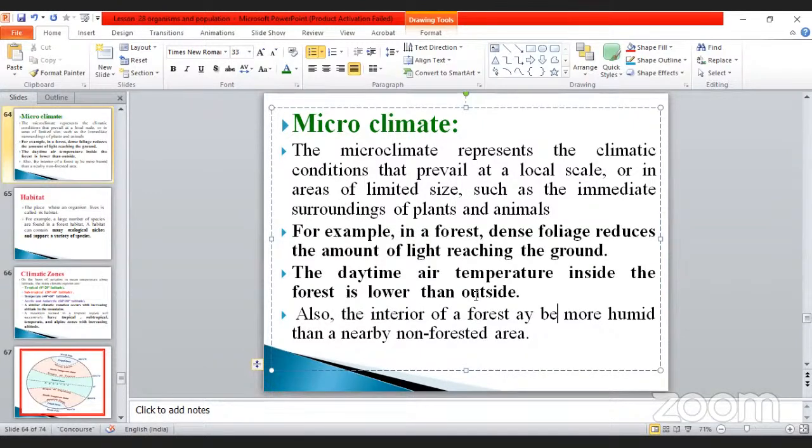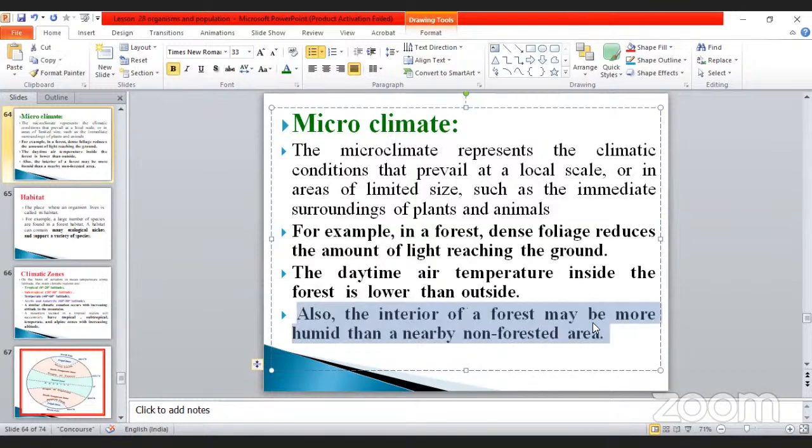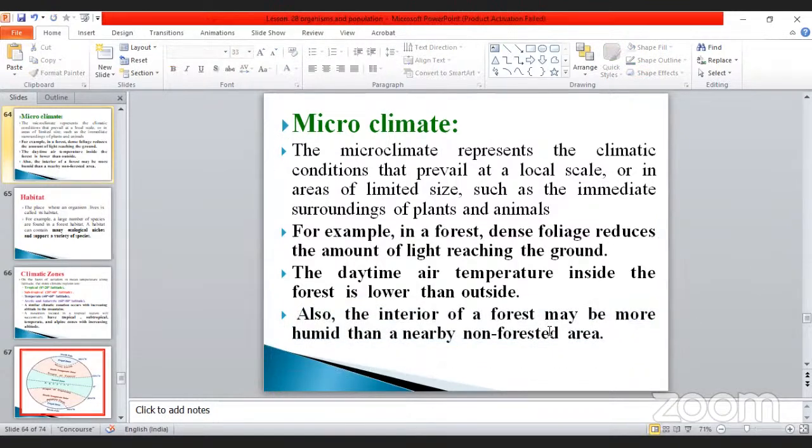It will be very cool in condition only, due to the presence of trees. Also, the interior of the forest may be more humid than a near non-forest area. That is the important thing. That is the difference between the climates. Okay, so these are the differences.